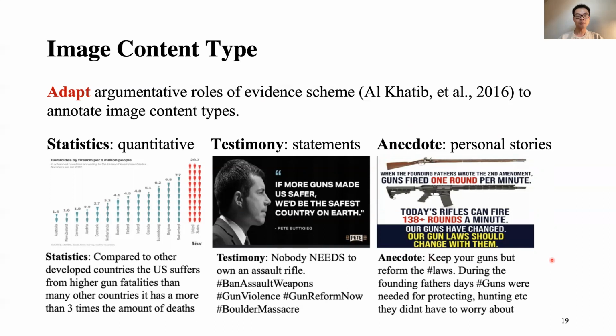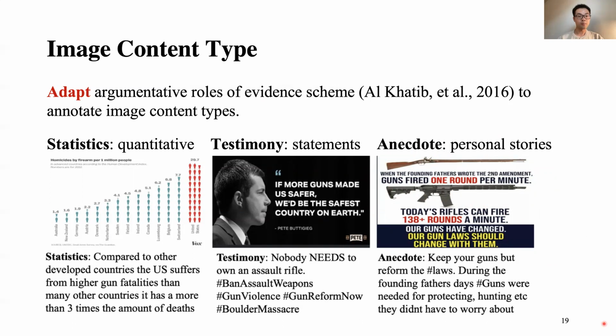The first story is that at the time of the Second Amendment, a gun fired 1 round a minute. But today, rifles can fire 138 rounds in a minute. It is based on personal experience, so it can be annotated as anecdote.